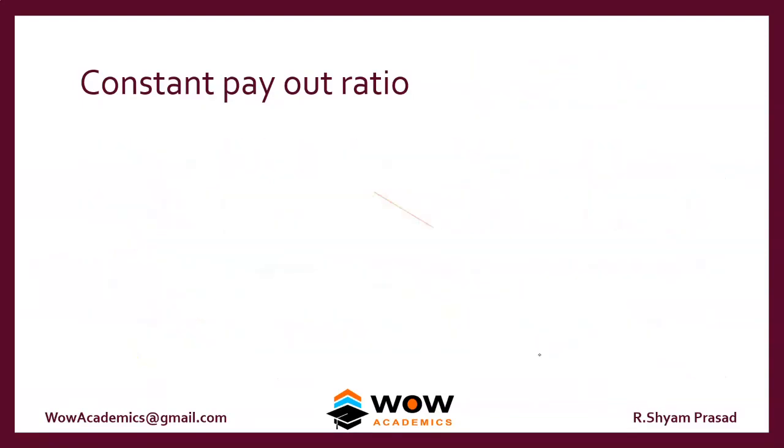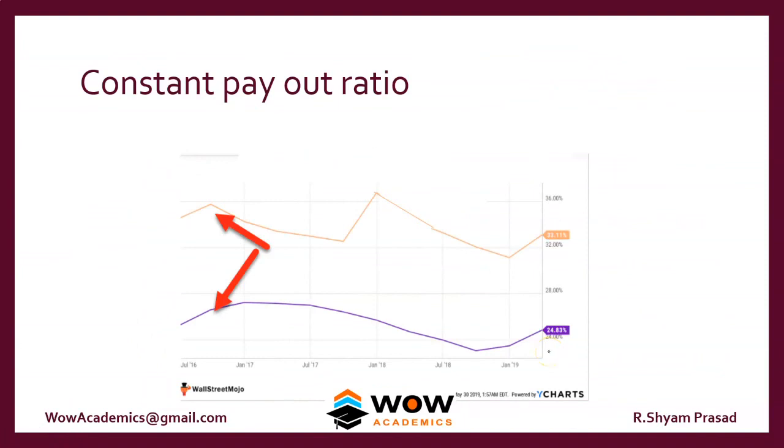We can look at the chart for this. You can see this is the EPS. Out of the EPS, the DPS follows at a constant ratio. Whenever there's a high profit, the DPS is also high. Whenever the profit falls, the dividend also falls, and whenever it falls again, the dividend falls again. So if the constant payout ratio is set at 10%, then if the profit is 100, the dividend will be 10. If the profit is 50, then the dividend will be 5. So as a percentage, it's constant.